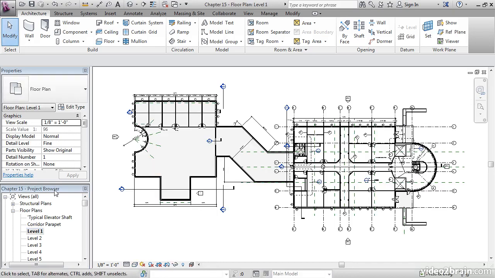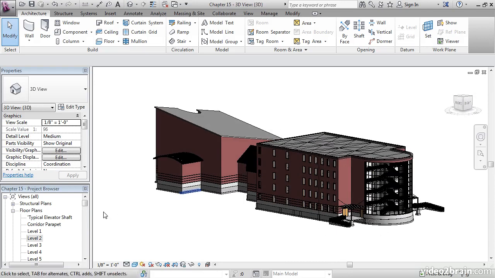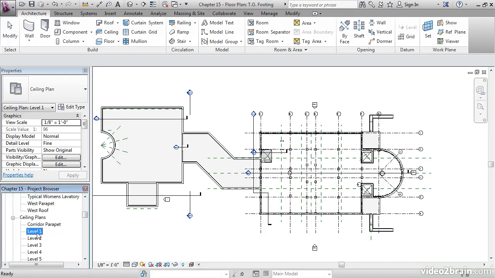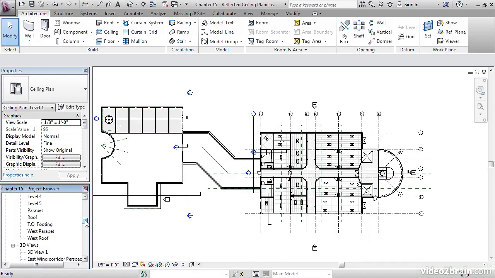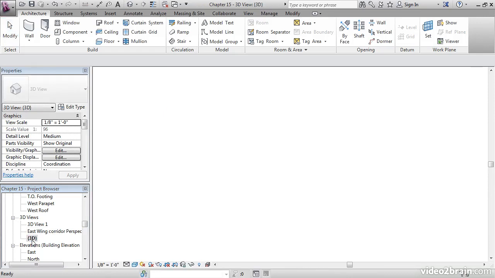We've discussed the project browser, but really, what is the project browser managing? Well, it's simply managing views of the model. We can navigate around the entire project just by going to Views and getting a look at our project. Go into Ceiling Plans, Floor Plans, Sheets, 3D Views, the whole 9 yards.